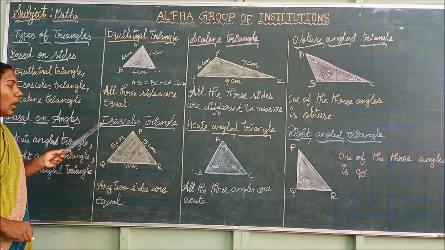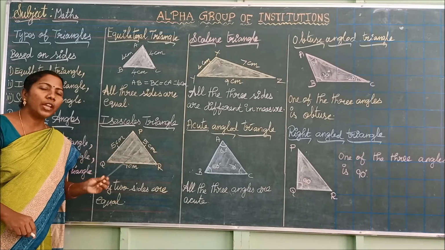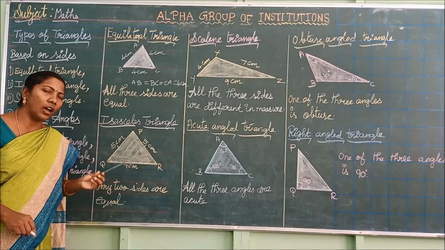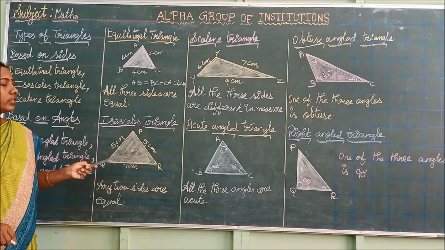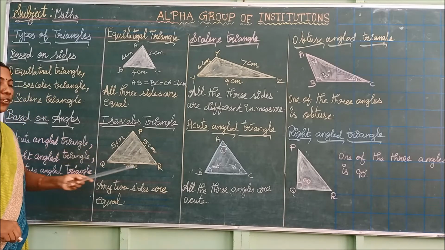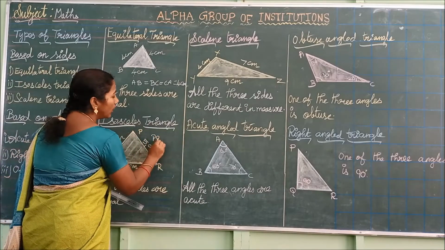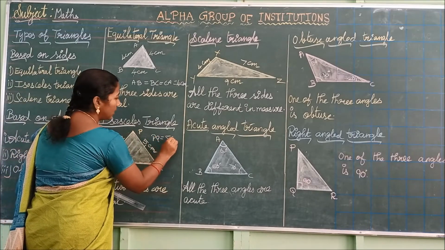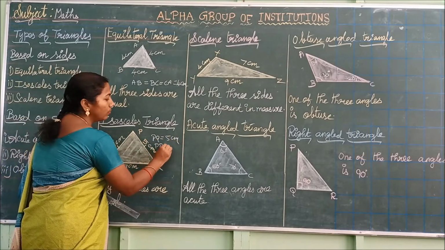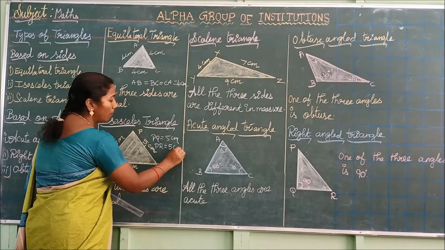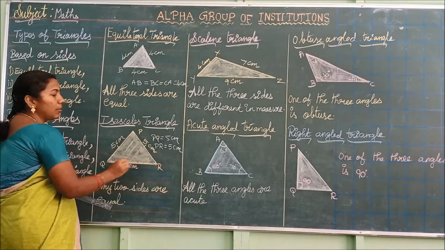Next, isosceles triangle. What is meant by isosceles triangle? If any 2 sides of a triangle are of equal measure, then the triangle is said to be an isosceles triangle. See this triangle PQR. In this triangle, PQ equals 5 centimeters and PR equals 5 centimeters. But QR is 7 centimeters.